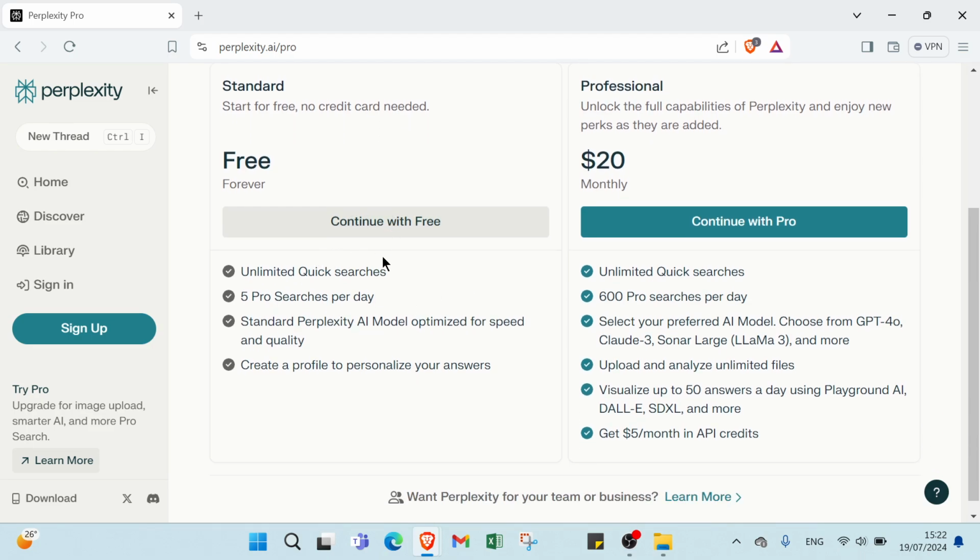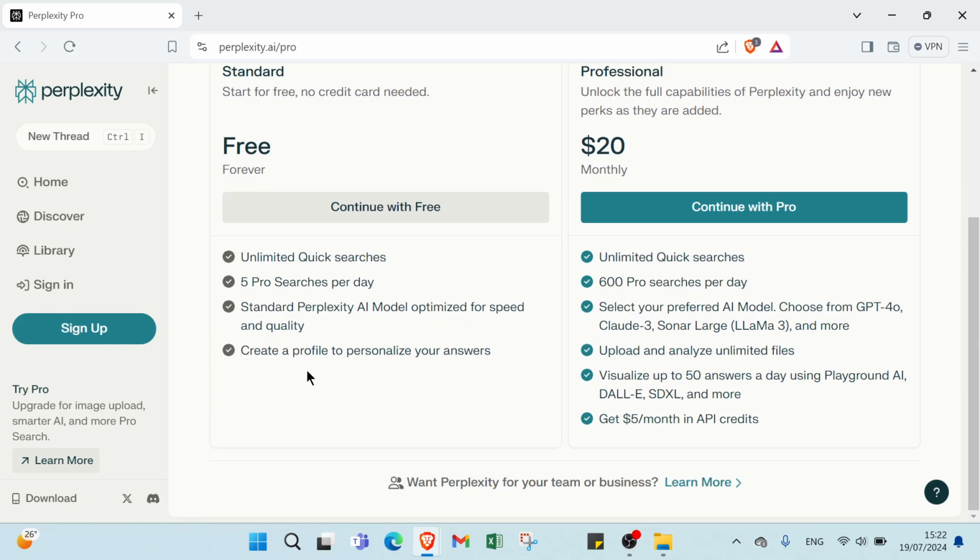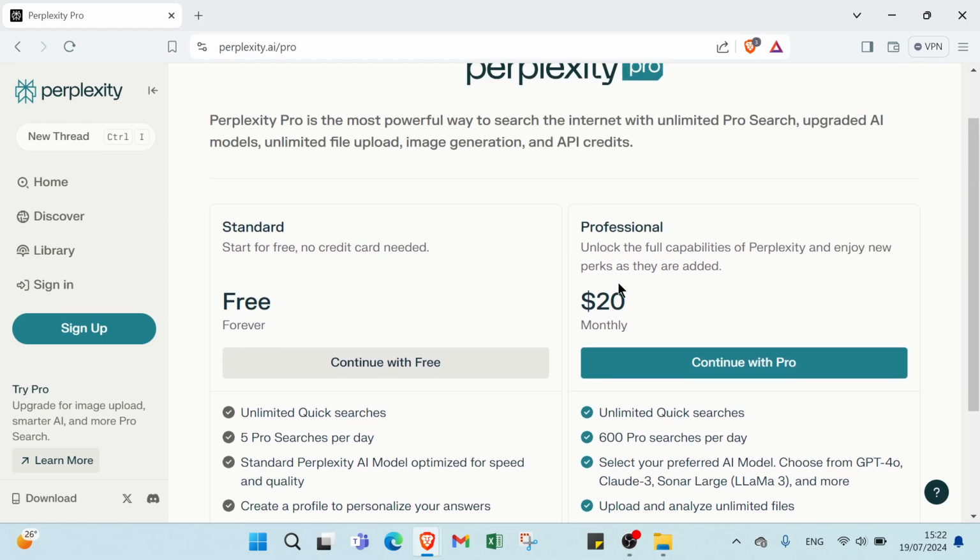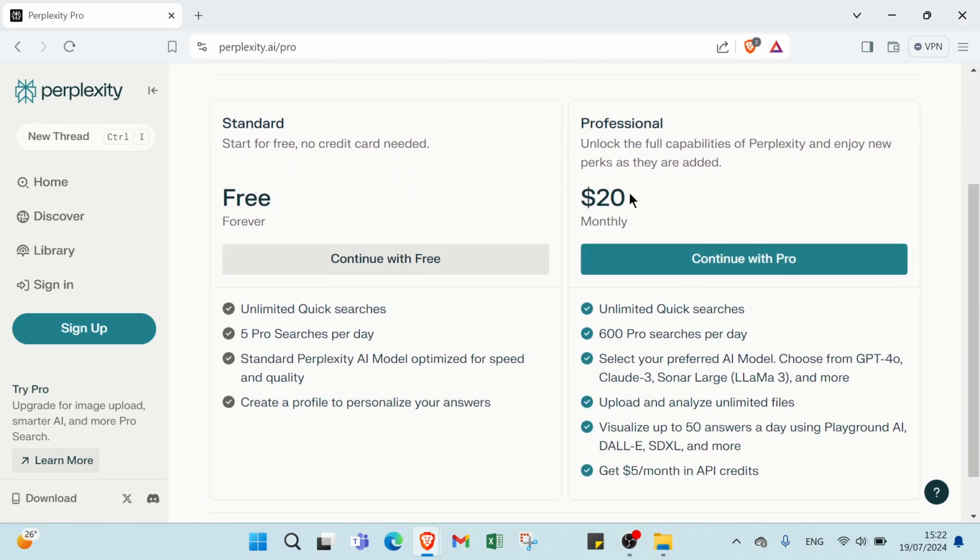If you continue with free, we have unlimited quick searches, 5 Pro searches per day, and the standard Perplexity AI model optimized for speed and quality. Then we have create a profile to personalize your answers. So here we have for professionals, unlock the full capabilities of Perplexity and enjoy new perks as they are added. Here we have $20 for each month.